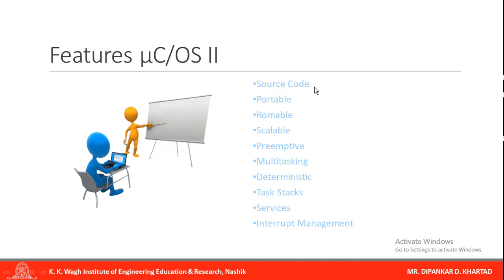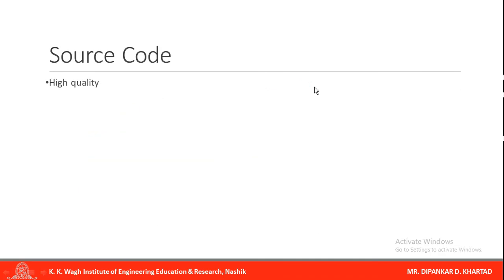We will start from the source code. It is of high quality, the source code written is very neat and consistent, and the source code is very organized. If you want to use the MuCOS 2 source code, every piece of information is easily available and every point is commented. If you are using some built-in function, that is OS task create, every function is commented. So it is much easier to write code by using the source code of MuCOS.